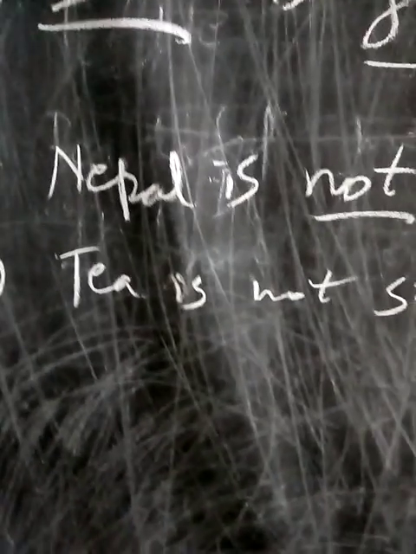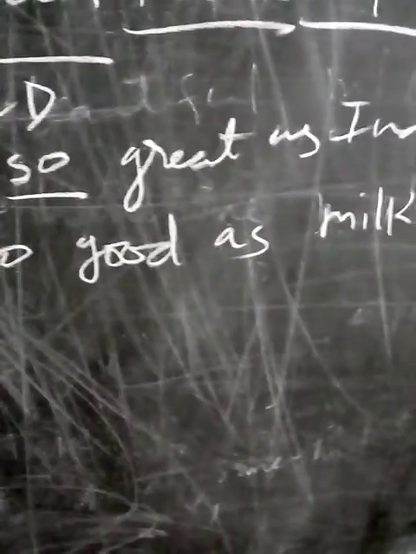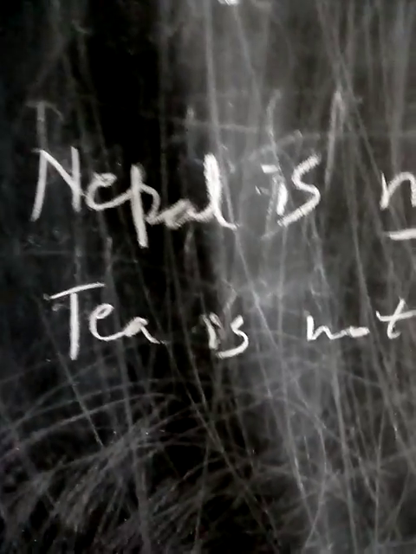Anything you can write, I wrote milk. Tea is not so good as milk, positive degree. Now we have to change it to comparative. Positive given means change to comparative, comparative given means change to positive.